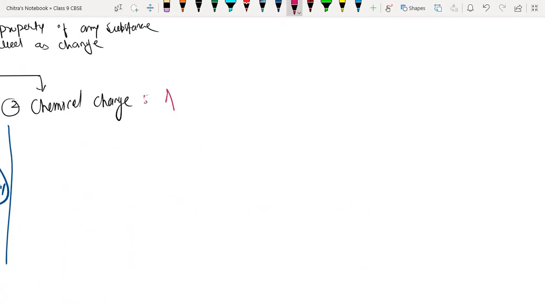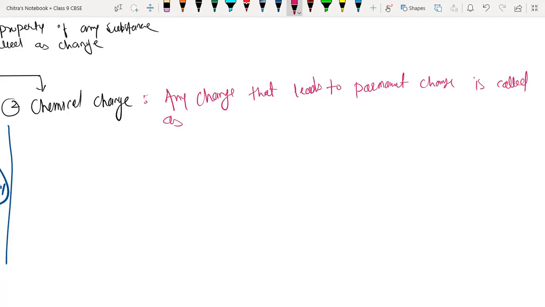Any change that leads to a permanent change is called a chemical change.